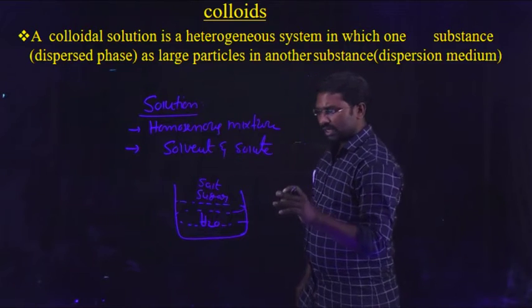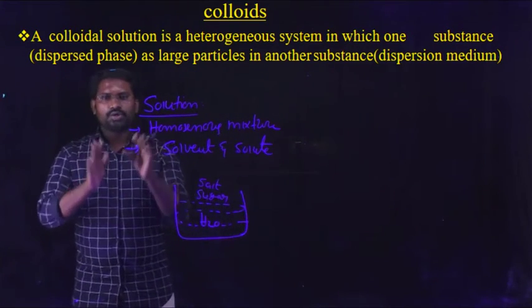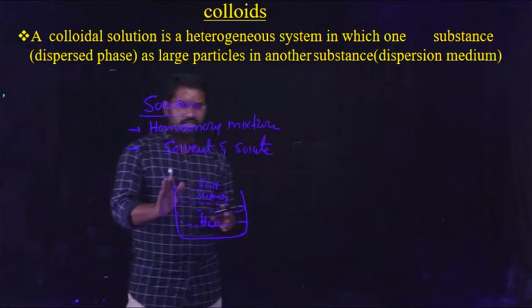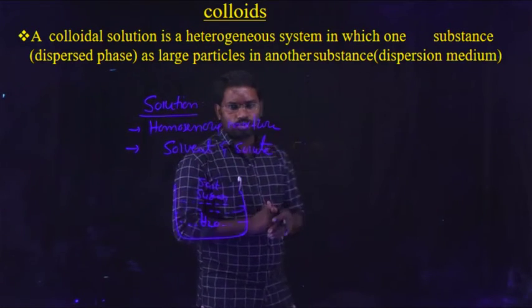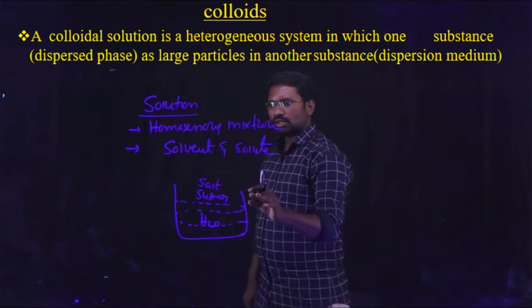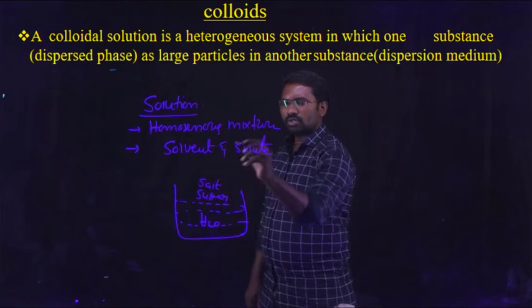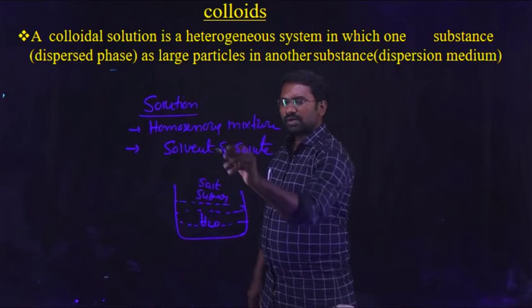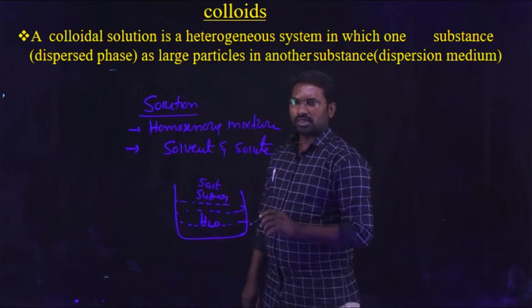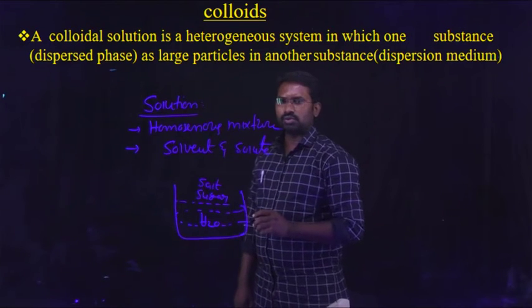Therefore, we clearly see a homogeneous mixture. The solution appears uniform. So this is the best example for a homogeneous solution. A homogeneous solution is a clear solution which also consists of two components, that are solvent and solute. Solvent is the major component present in the solution. Solute is the minor component present in the solution.